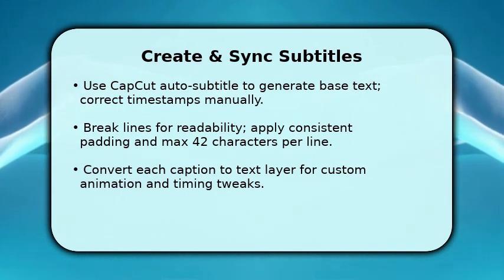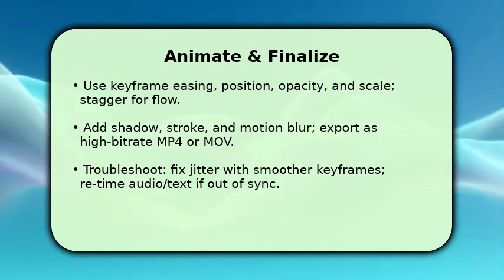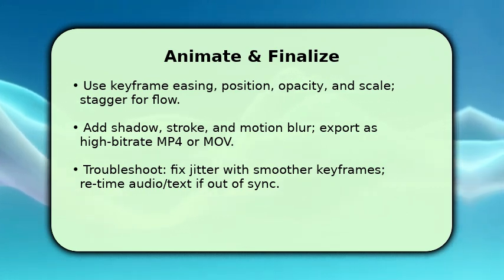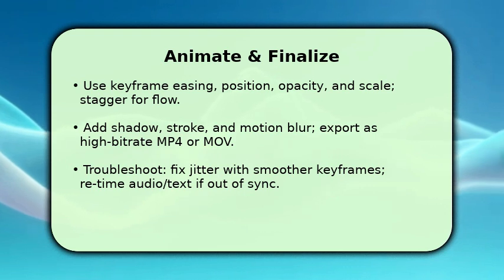Finish by animating and polishing so your subtitles look AE quality. Apply keyframes to position, opacity, and scale, and use easing for natural movement. Stagger starts for each word or line to create rhythm. Then add a subtle shadow, 1-2px stroke, and simulated motion blur for realism.